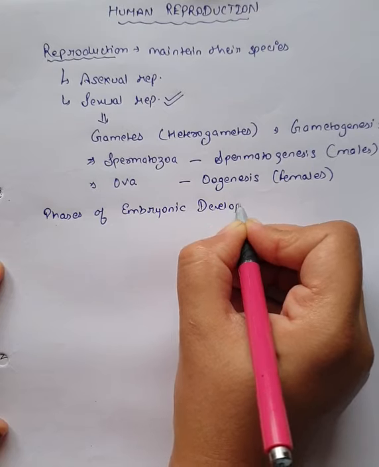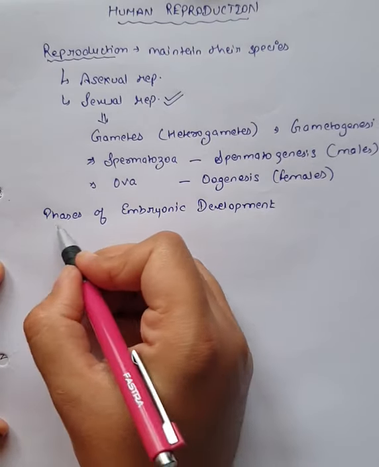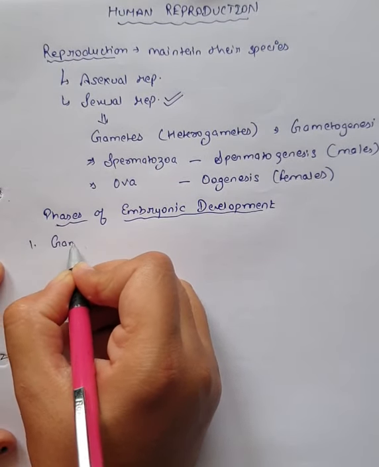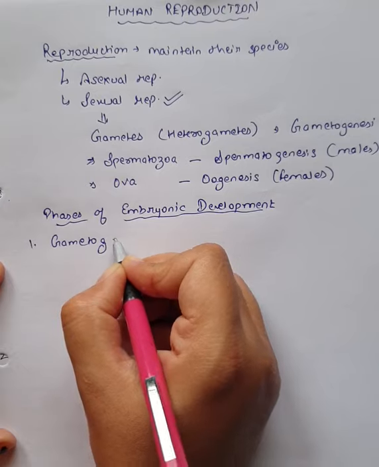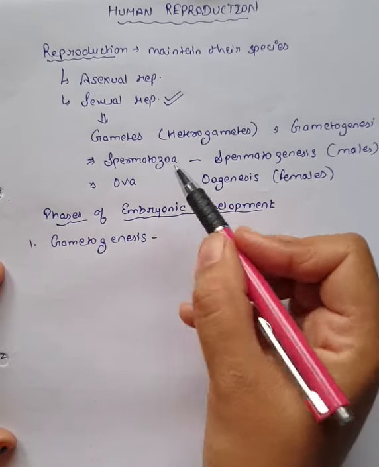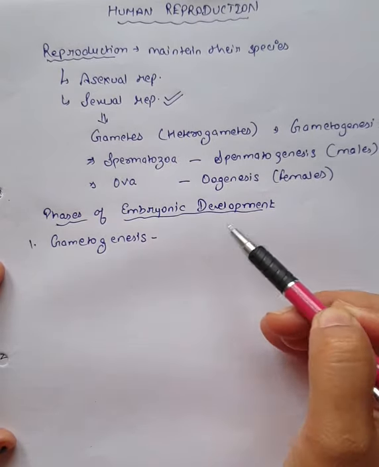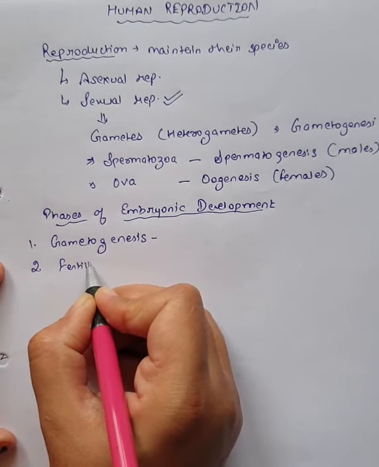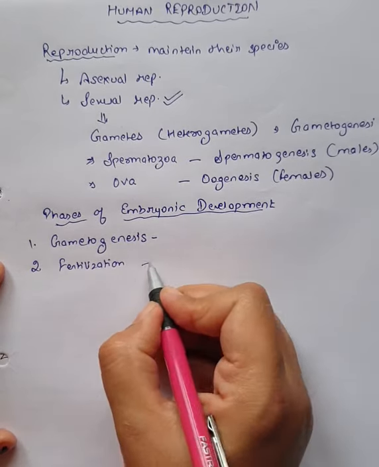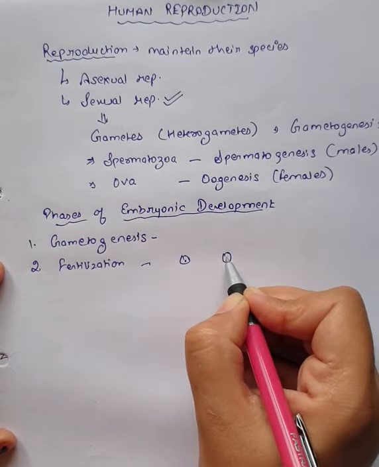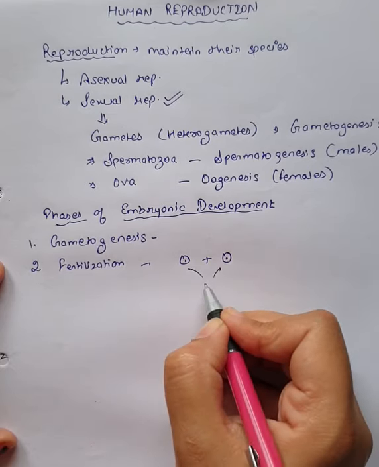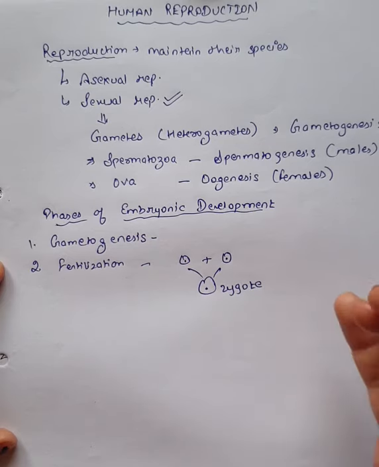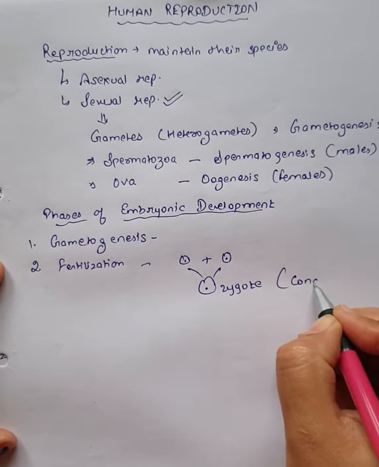First thing is there should be formation of gametes. Without gamete formation, embryo formation will not take place. So the first phase is gametogenesis. Gametogenesis simply means formation of gametes, that is spermatozoa and ova. So firstly gametes will be formed and the second phase will be fertilization. It means these gametes are going to come together. This will be a male gamete, this will be a female gamete. They are going to fuse together and lead to the formation of the zygote. And this process in humans is known as conception.